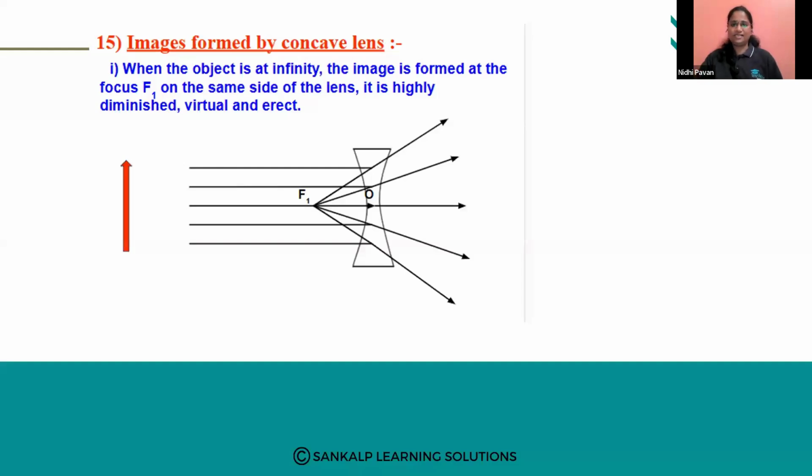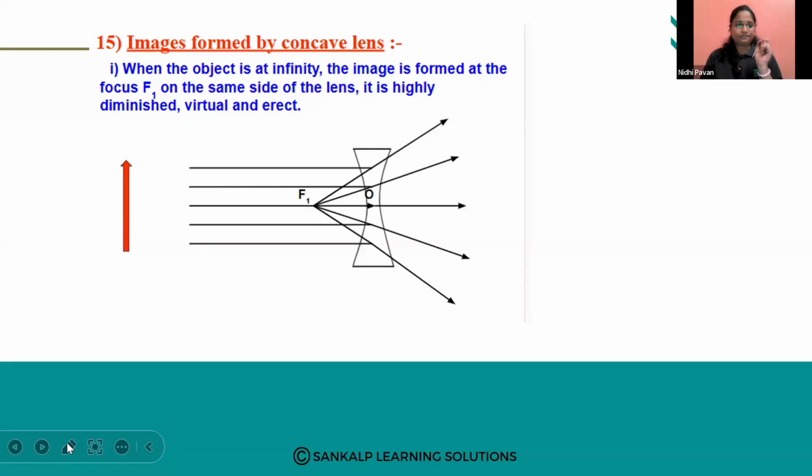Next we have image formed by concave lens. Convex lens we saw, at the middle it will be broad, at the edges it will be thinner. In the concave lens, in the middle it will be thinner, at the edges it will be broad. So here in the concave lens, we have two case studies. One is when the object is at infinity, very far distance, we don't know the exact distance. So when the object is at infinity from the concave lens, the image is formed at focus 1.